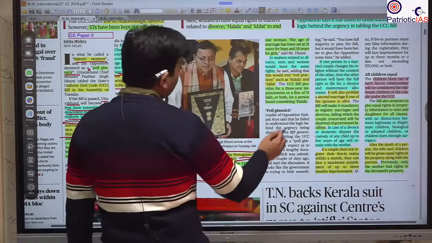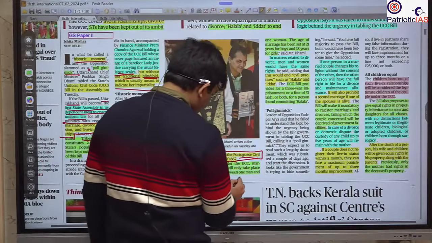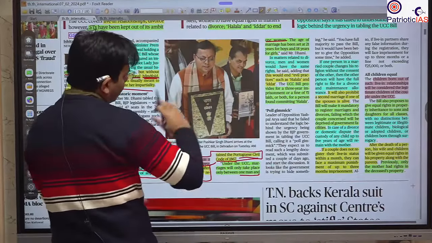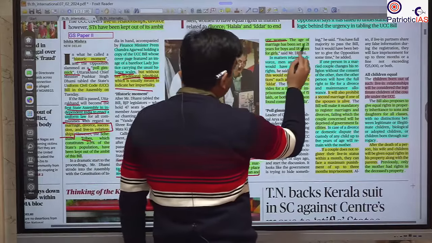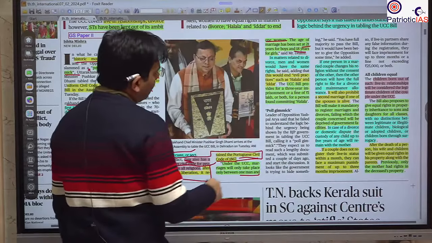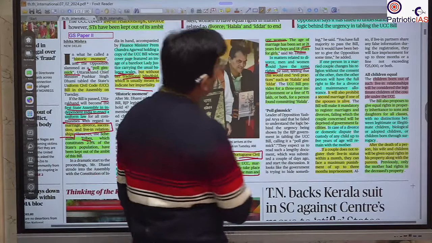One more thing you should know is that marriage should be between a man and a woman, so same-sex marriage is not possible. Age should be, traditionally, 21 and 18. In matters related to divorce, men and women will have equal rights.